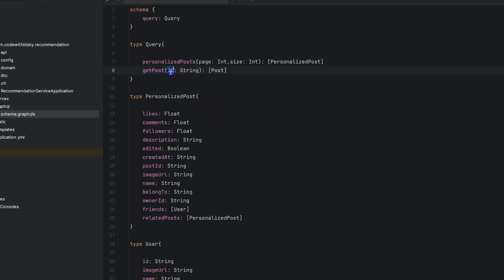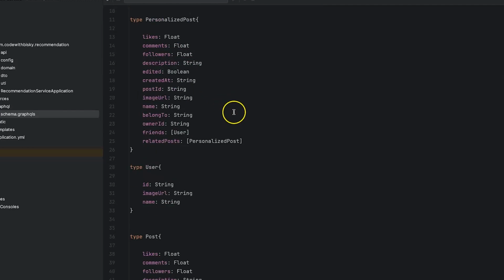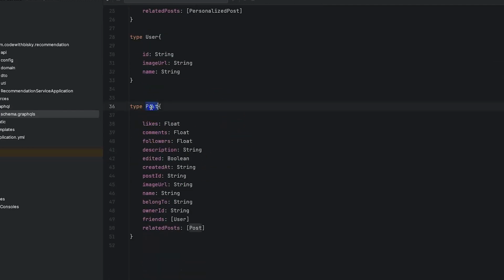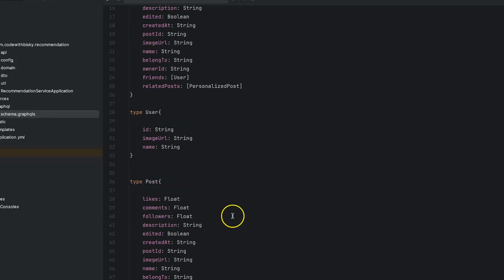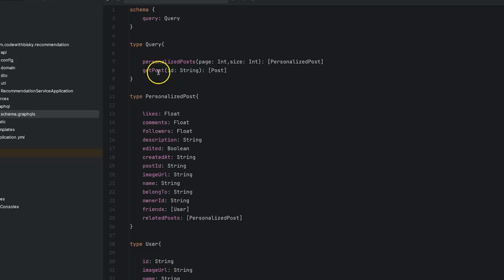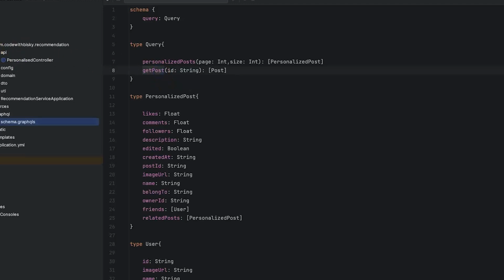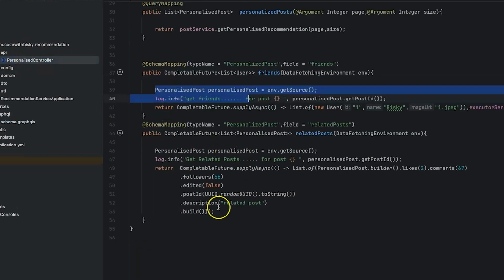So if we say get by ID, we can get this post. In the post, we are going to have similar related posts, and these related posts are the ones that we just did with the tagging by hashtag. So I think here we are okay. The next thing is going to our API.